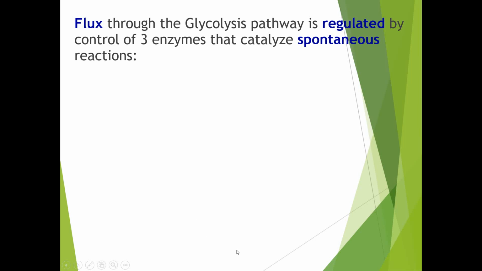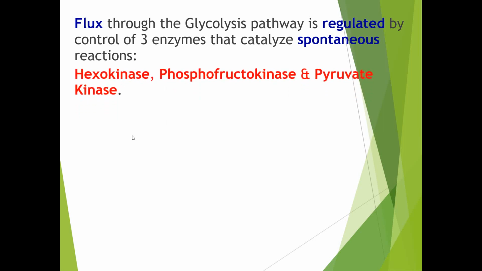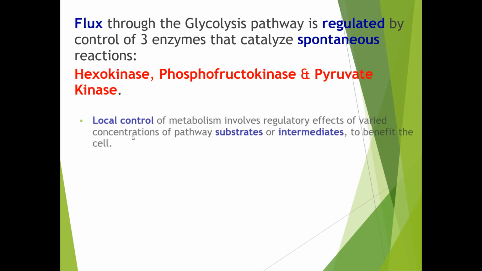Now we have to see the regulation of the glycolysis pathway. Flux through the glycolysis pathway is regulated by control of 3 enzymes that catalyze the spontaneous reactions of glycolysis. The 3 major enzymes are hexokinase, phosphofructokinase, and pyruvate kinase. These 3 enzymes are responsible for regulation of the glycolysis pathway.